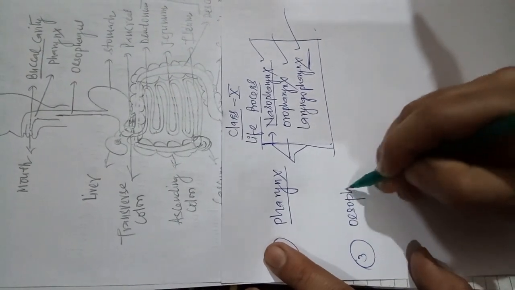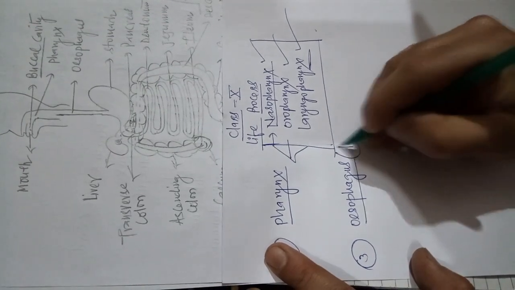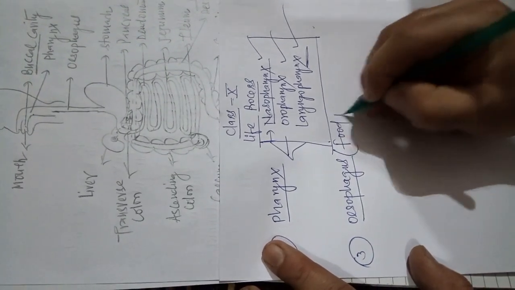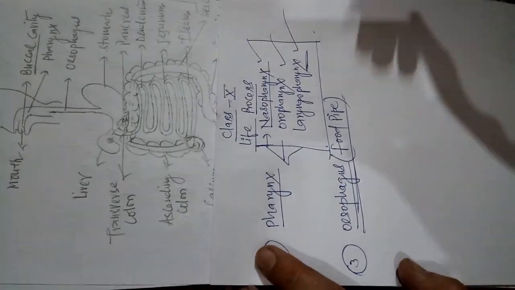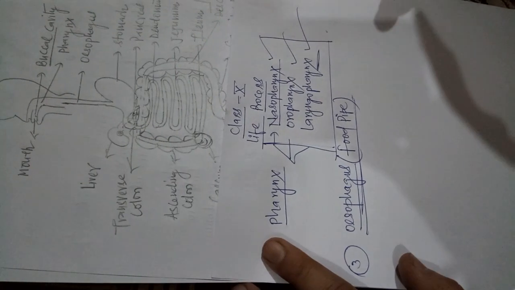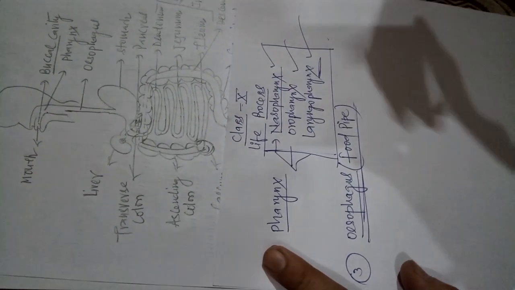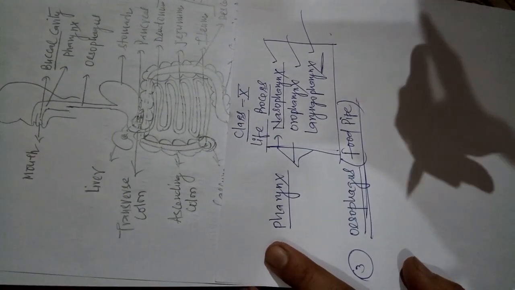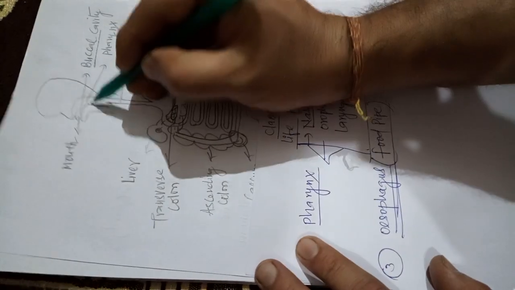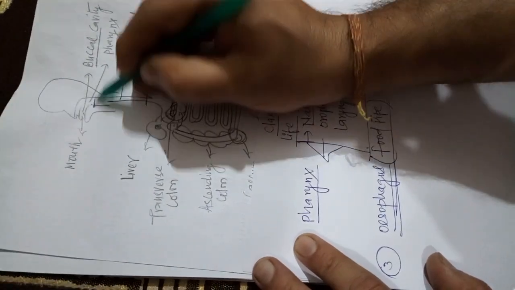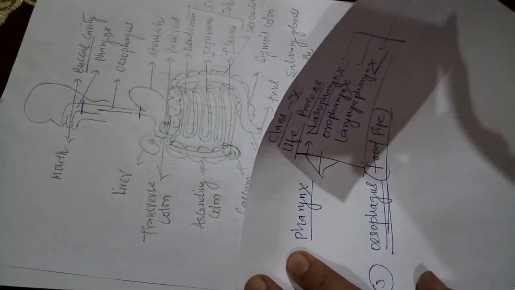Third, esophagus. You know very well about the esophagus. It is also known as the food pipe. The esophagus is also a hollow tubular muscular structure which is situated in between the pharynx and stomach, approximately 15 to 20 centimeters in length.